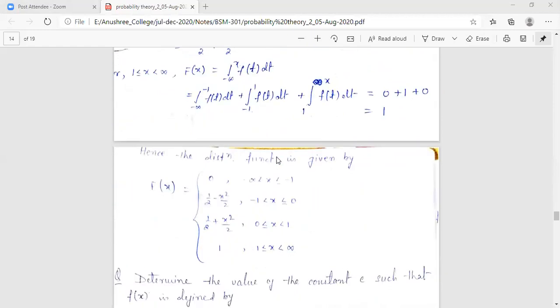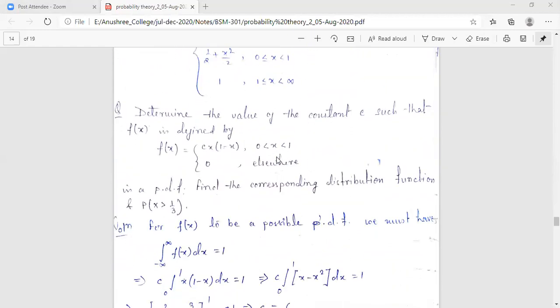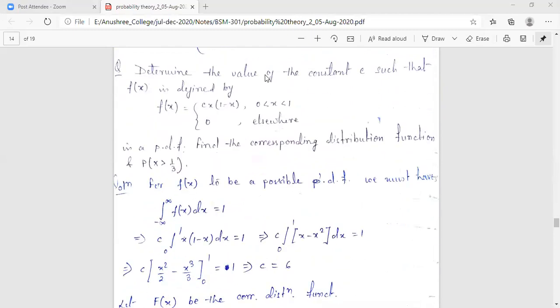Let us take a different one. Determine the value of the constant c such that fx is defined by fx equals cx into 1 minus x for 0 less than x less than 1, and equals 0 elsewhere.